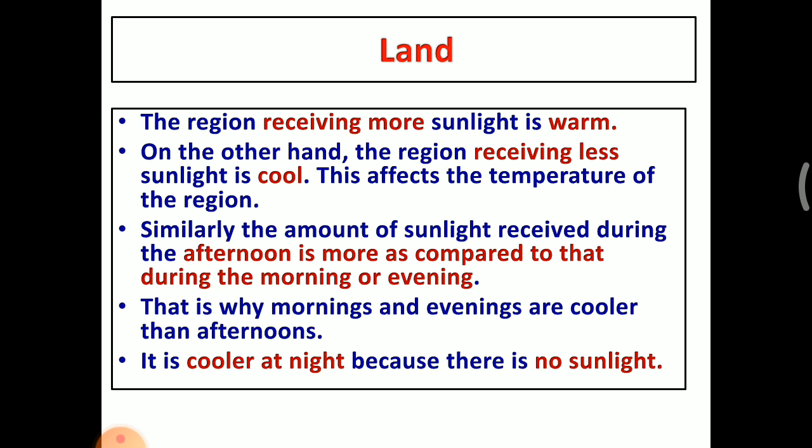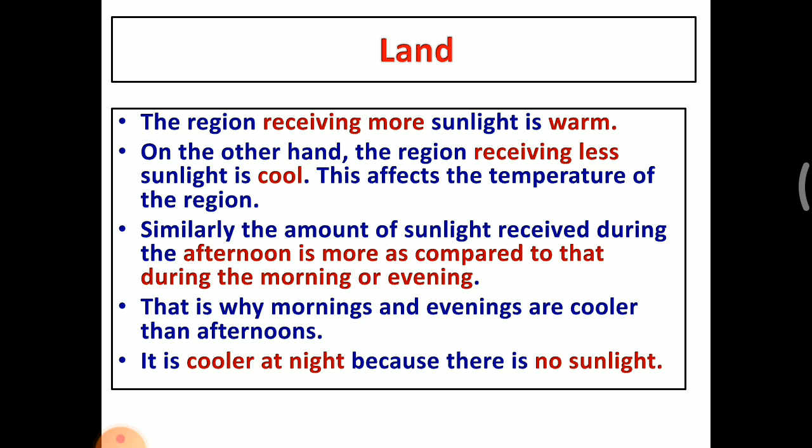The region receiving more sunlight is warm. On a land receiving more sunlight, that place is very warm. On the other hand, the region receiving less sunlight is cool. So the region receiving a lesser amount of sunlight is very cool.